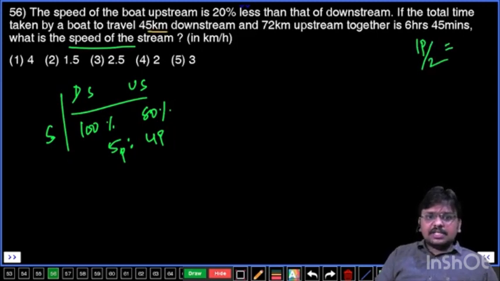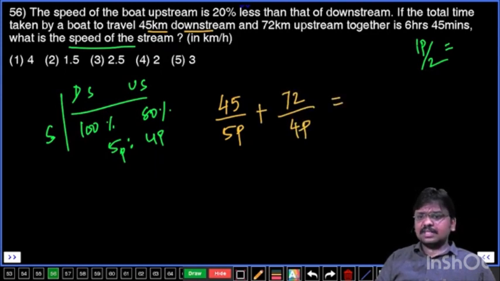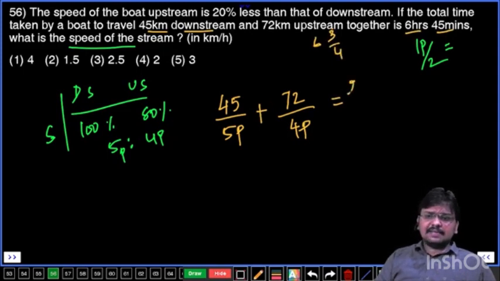45 kilometers downstream means the time taken by the boat is distance by speed, 45 by 5 parts, since downstream speed is 5 parts. And 72 kilometers upstream means the time taken is 72 by 4 parts. Together, the total time is 6 hours 45 minutes, which is 6 3 by 4, that is 27 by 4, because 4 sixes are 24 plus 3, that is 27 by 4.